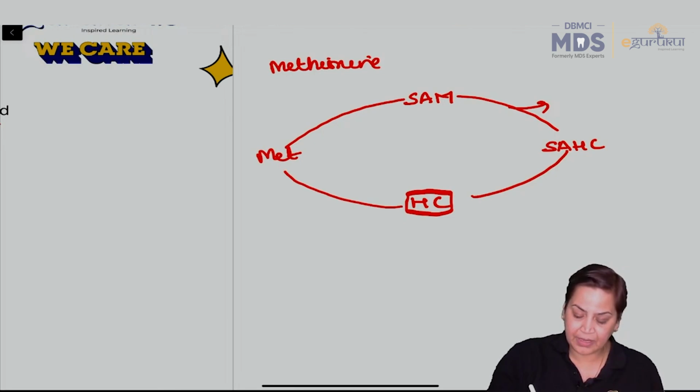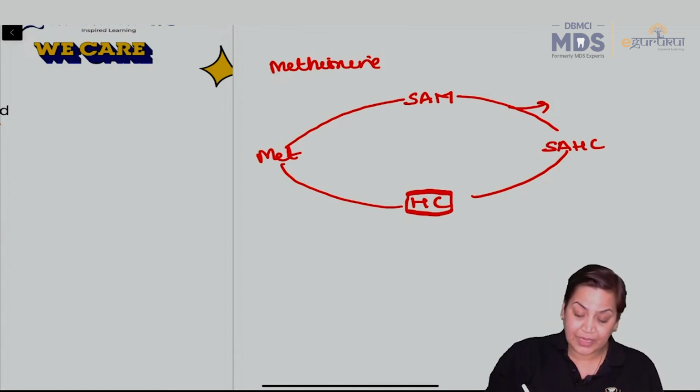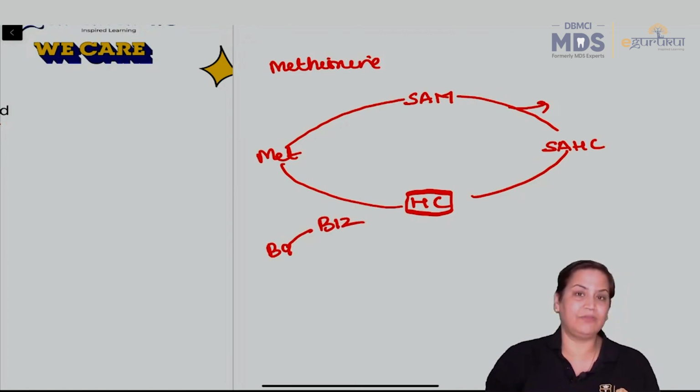always remember it requires a methyl group, because the basic difference between methionine and homocysteine is regarding the methyl group. So, the methyl group is donated by B9 and carried by B12.